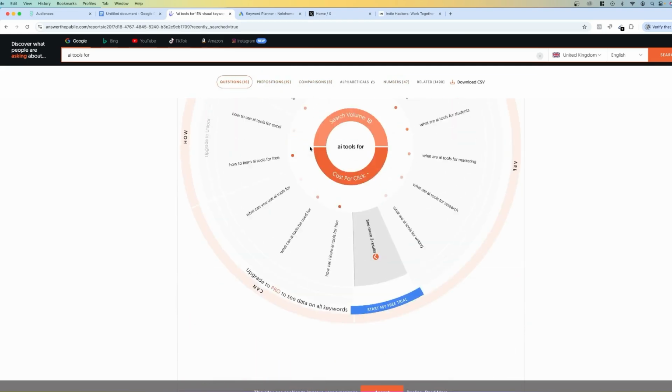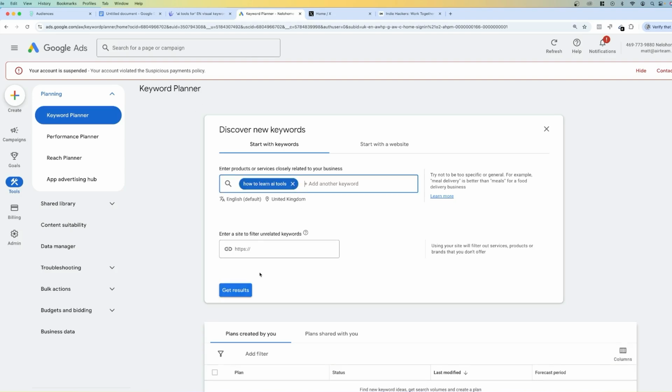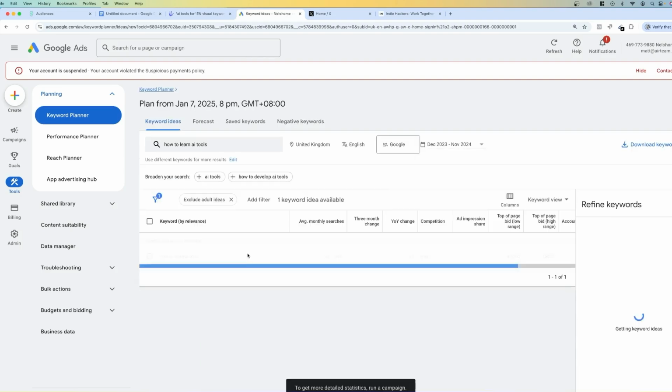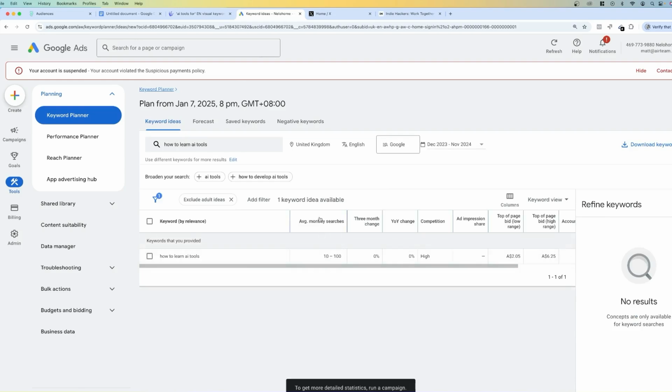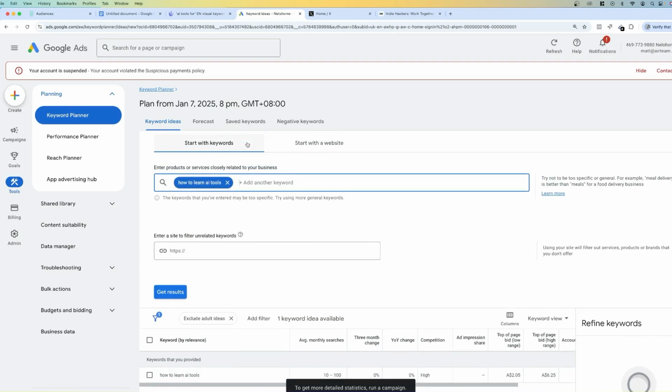And if you enter in those keywords, you're going to end up finding some really interesting questions that are being asked. And so what you could then do is take some of these search queries and put them into Google Keyword Planner. So how to learn AI tools, for example, if I click on get results right now, you'll see what the average monthly searches are. And you can use SEMrush and some of these other SEO tools as well. Google AdWords is a free tool that you can use. And just like Answer Public, you can also use this to find trends.